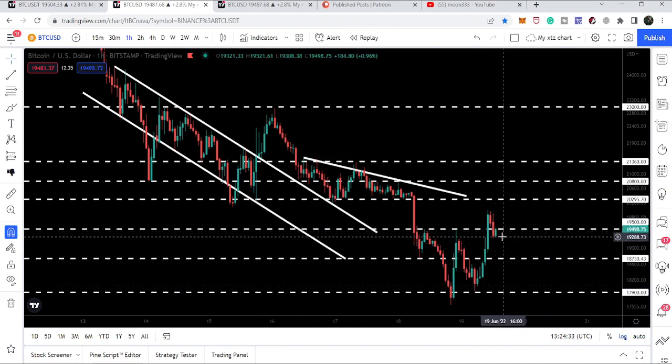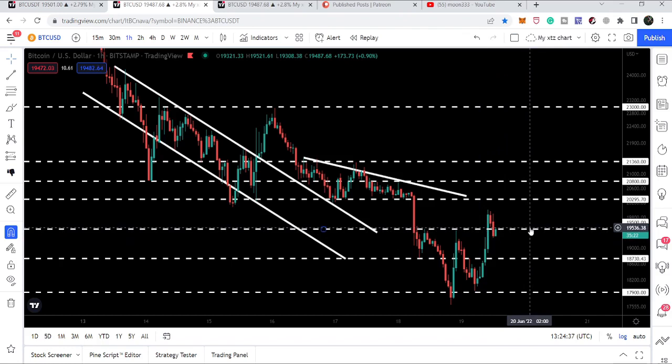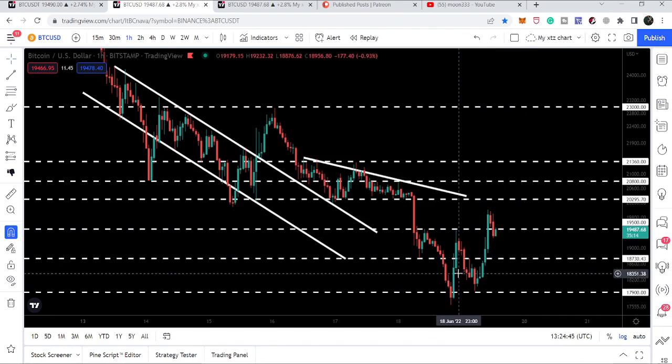Now, for example, if we are rejected by this resistance of $19,500, then we can drop to this support. And in case of breaking down this support, we can again test the support of $17,900.